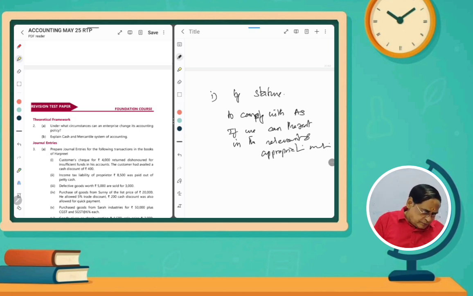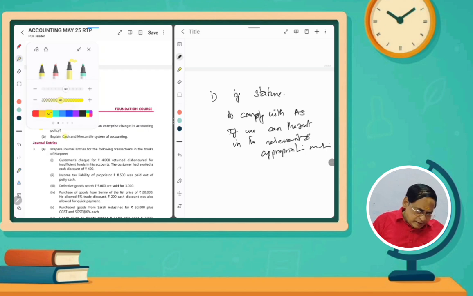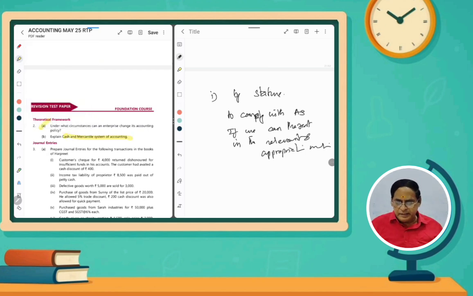And then another question: explain the cash and mercantile system of accounting. What is the cash system? The cash system means it is a system under which a transaction can be recognized only if the payment is received or paid. That's all. So no entry is made when a payment or receipt is due.